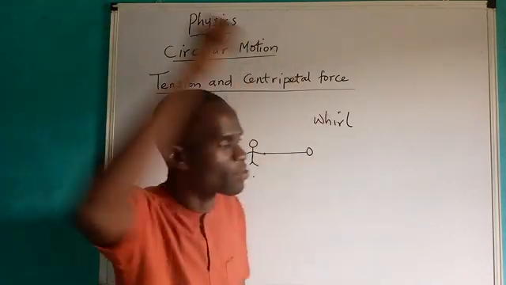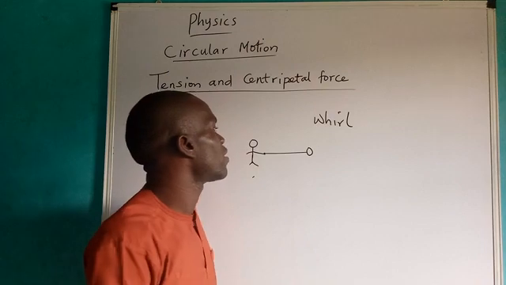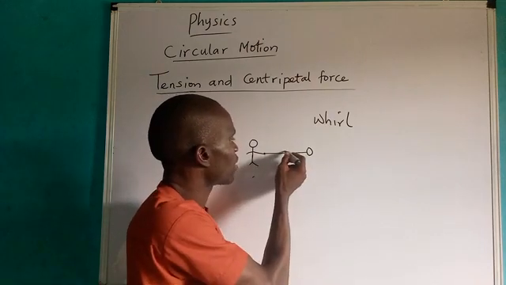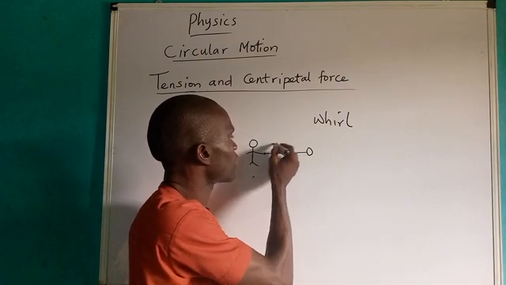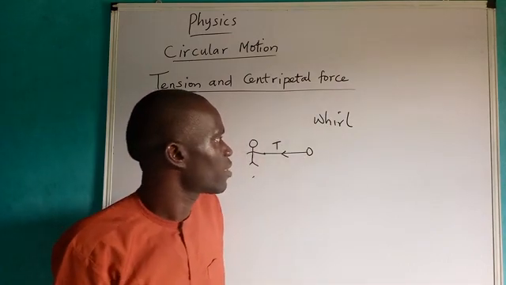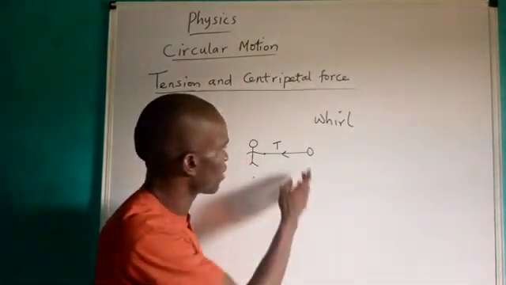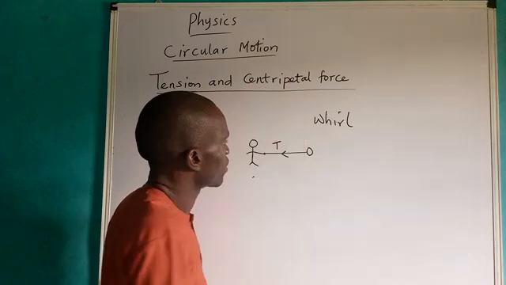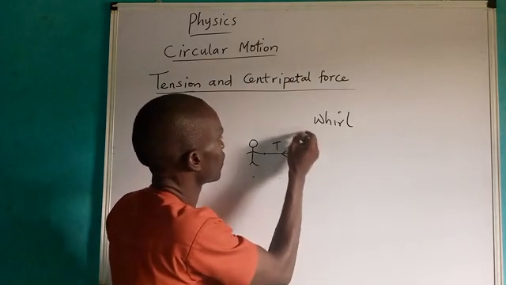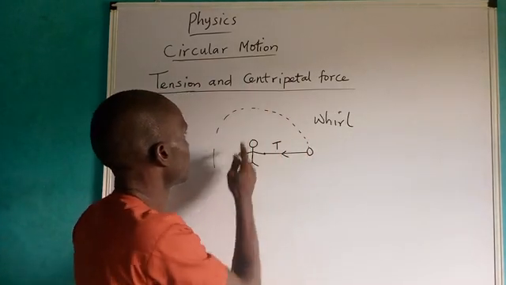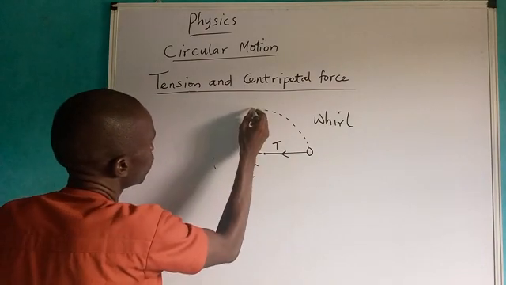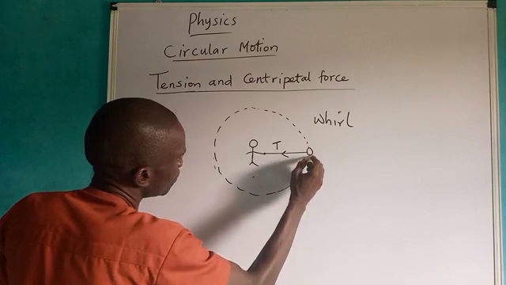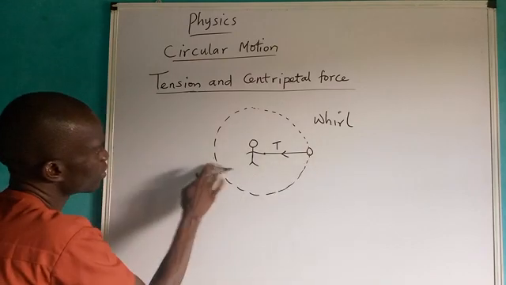And what provides that centripetal force is simply tension, and that tension exists inside the rope, and that is T. I said earlier that this ball will maintain a circular path in this manner. This is how it will move in a circular manner. You can see, this is the way the circle will move.